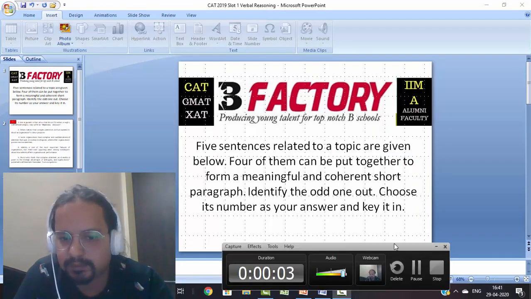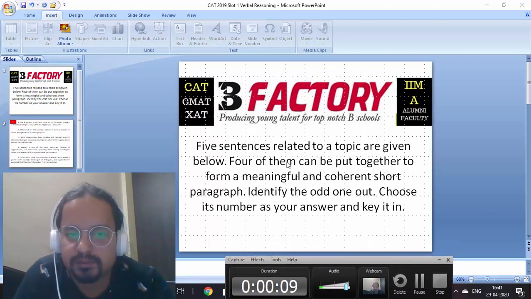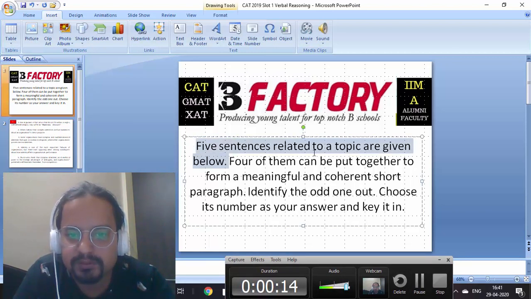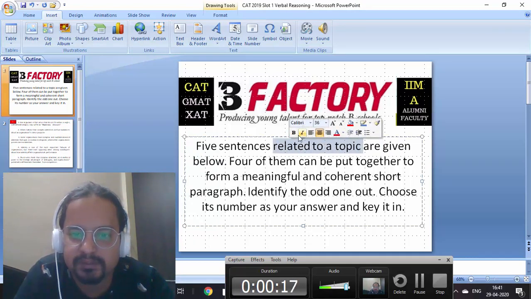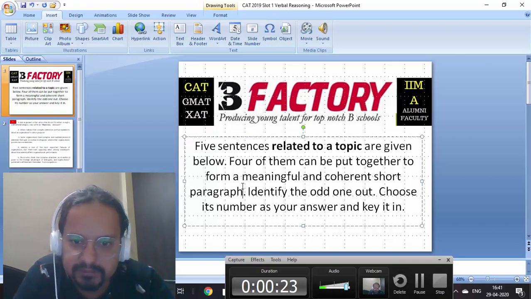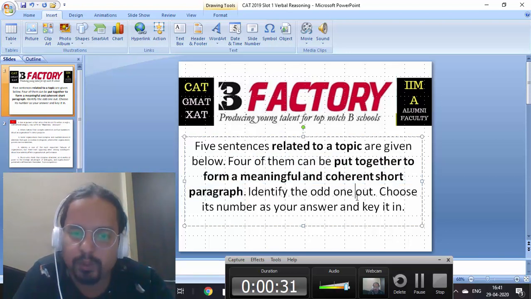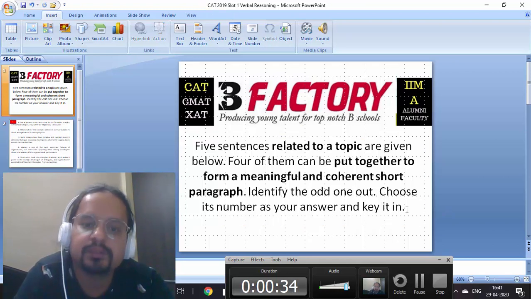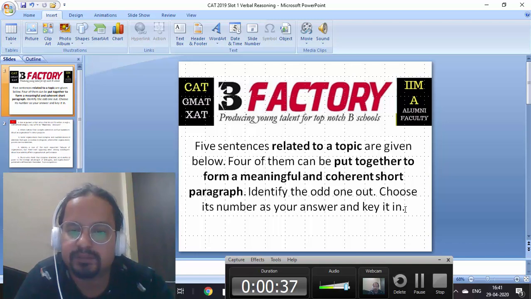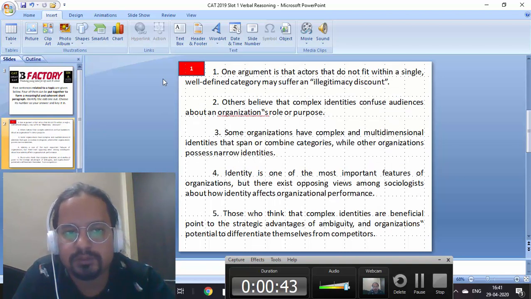So let us start with the 2019 questions. Look at the instructions. Five sentences related to a topic are given below. See, it's already given, related to a topic. This is what I was talking about, the core. It's given in the instructions. Four of them can be put together to form a meaningful and coherent short paragraph. This part is what I am talking about as the subcore. Identify the odd one out, and then you need to type in the answer. So this is the question type. The instruction itself explains what the topic is. Got it? So let's go to the first question.